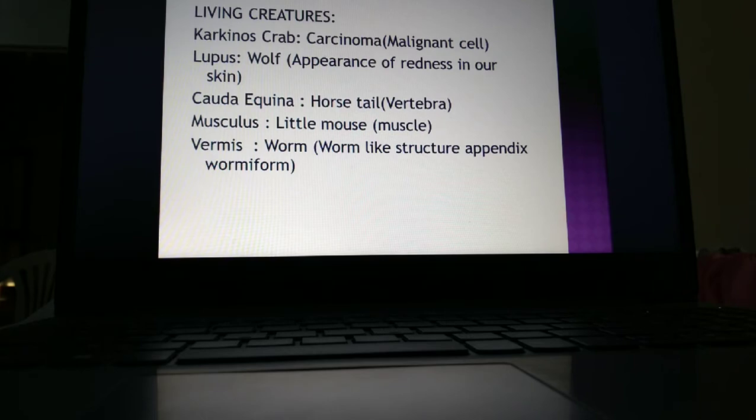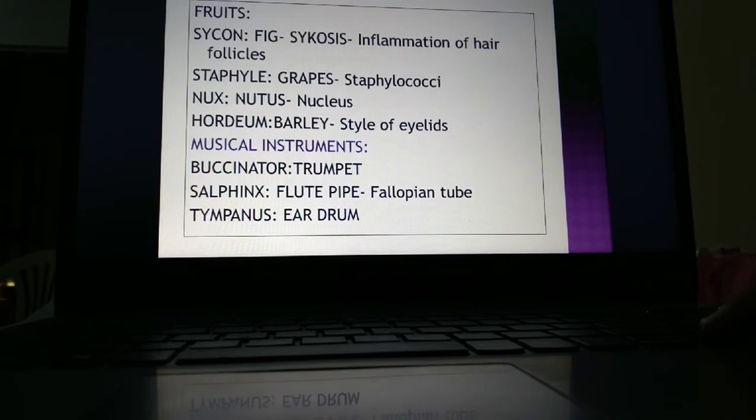Some of the vertebral terms are derived from cauda equina, meaning horse tail. The brain and the spinal cord are connected, and the vertebral column ends in the pelvic cavity, so that is called the horse tail. Worms means a worm-like structure. Some organisms look like worms, so they are called worms.